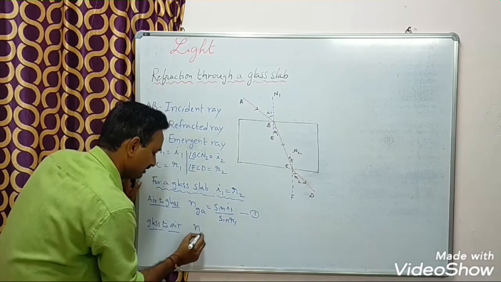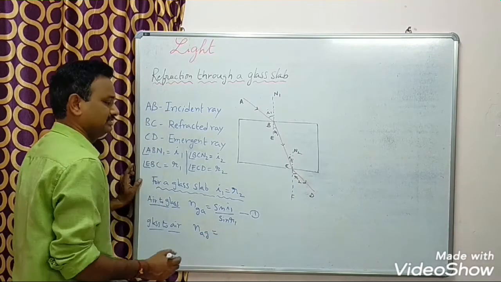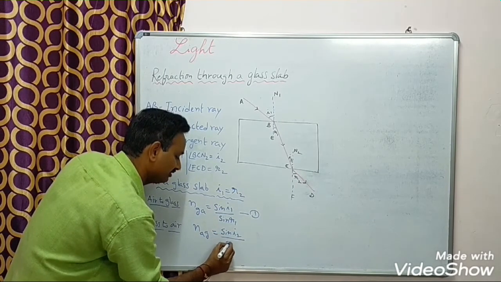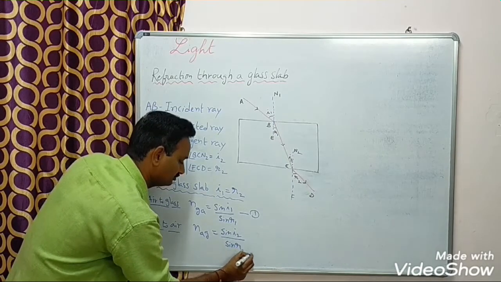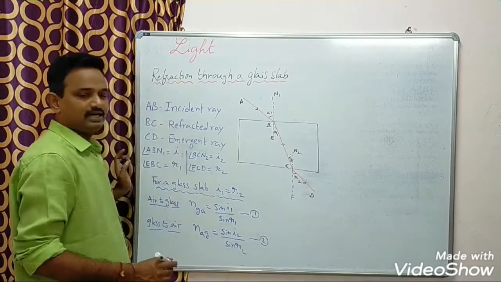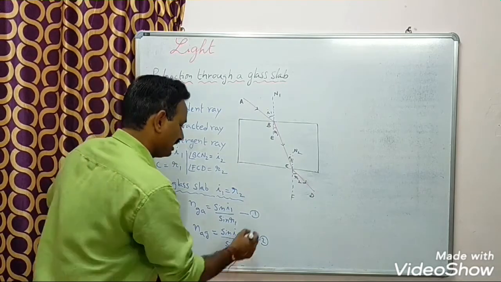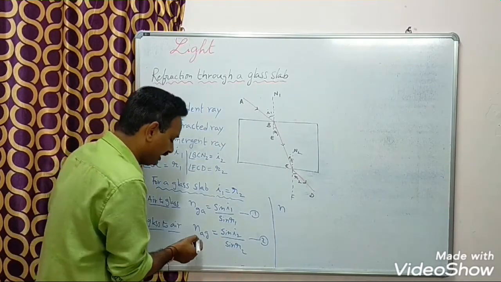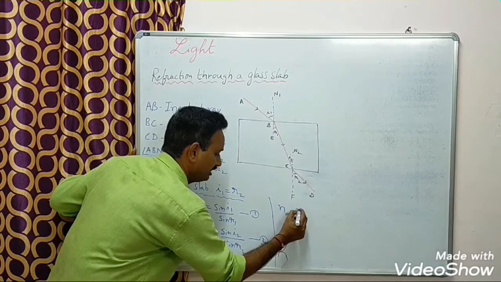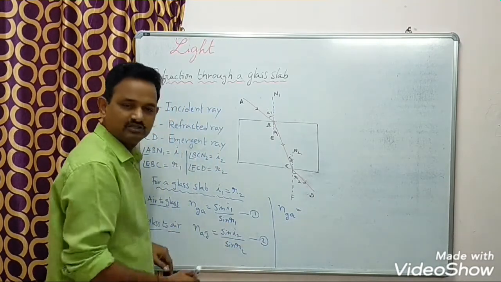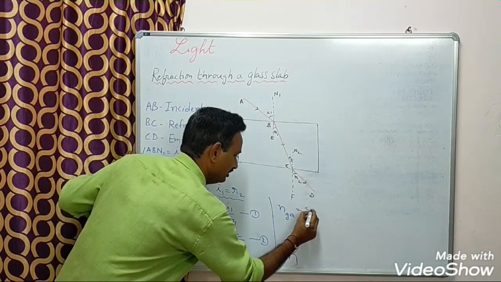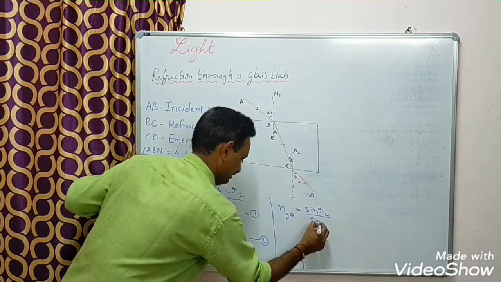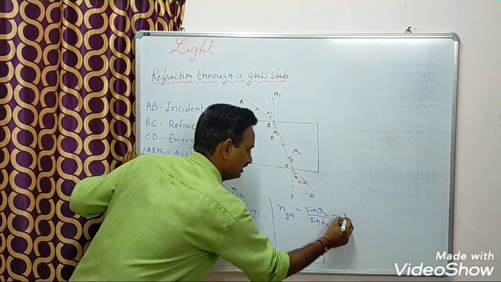The refractive index of air with respect to glass is sin I2 by sin R2. This is equation 2. Okay. Now I will write this equation 2 in reverse order. That is, if I write the refractive index of glass with respect to air from equation 2, I should reverse this. What I will write is sin R2 by sin I2. This is equation 3.